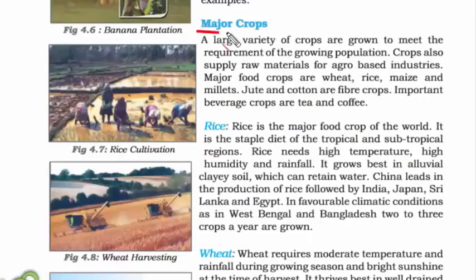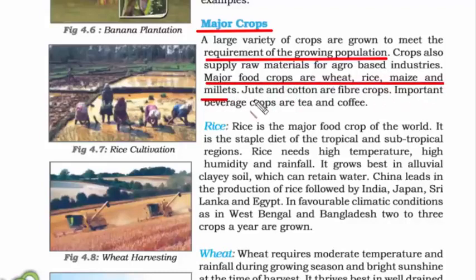Now let us read about some of the major crops. The reason they are called major crops is because they are grown to meet the requirement of the growing population. Some of the major food crops are wheat, rice, maize, and millets. So remember, they are food crops. We eat them. Jute and cotton are fiber crops. We don't eat them. We use them to make some other products like bags, cloth. You must have heard about jute bags, cotton clothes. Then we have something called beverage crops, that is drinkable, like tea and coffee.